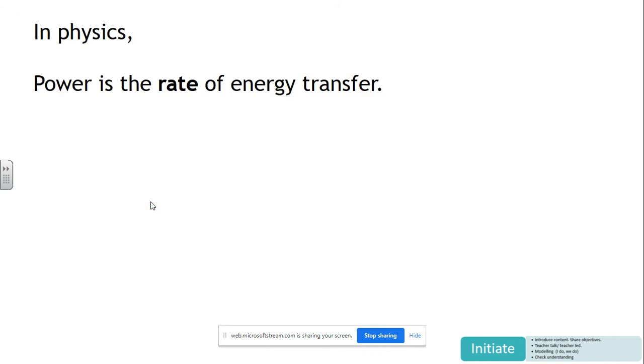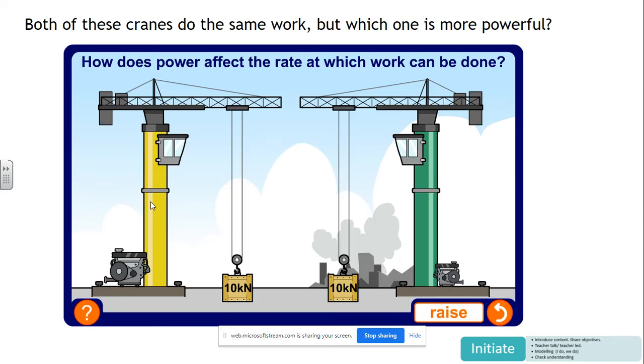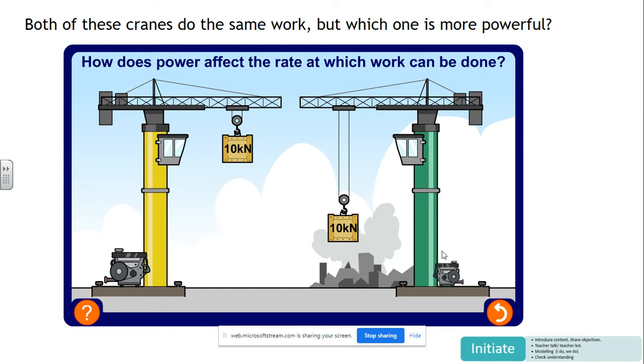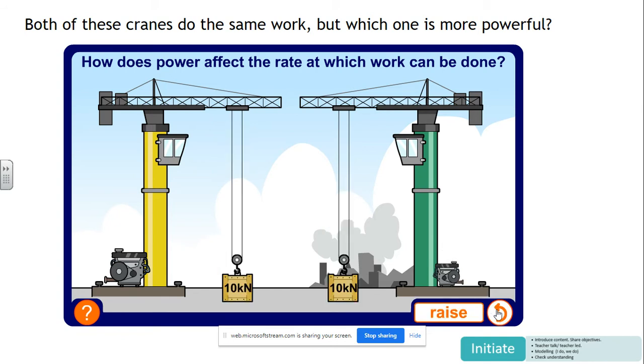Okay, so here's a quick example. Whoops, I've started that. Let's go back and talk about it first. Here we go. So we've got two cranes. They're both lifting up 10,000 newton weights, 10 kilonewton weights, so the same amount of weight. They're going to do the same amount of work, so they're going to use the same amount of energy in lifting them to the same height, but which one's more powerful?